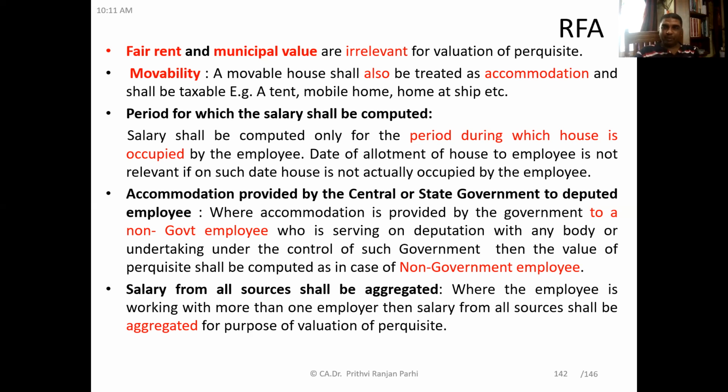Let's say there is a government employee, he has gone on deputation to be a director of a government corporation, which is under control of the government. And in that corporation, he is given rent-free accommodation. In that case, that rent-free accommodation will be valued, and for that purpose, the government employee will be treated as a non-government employee during the period of his deputation.